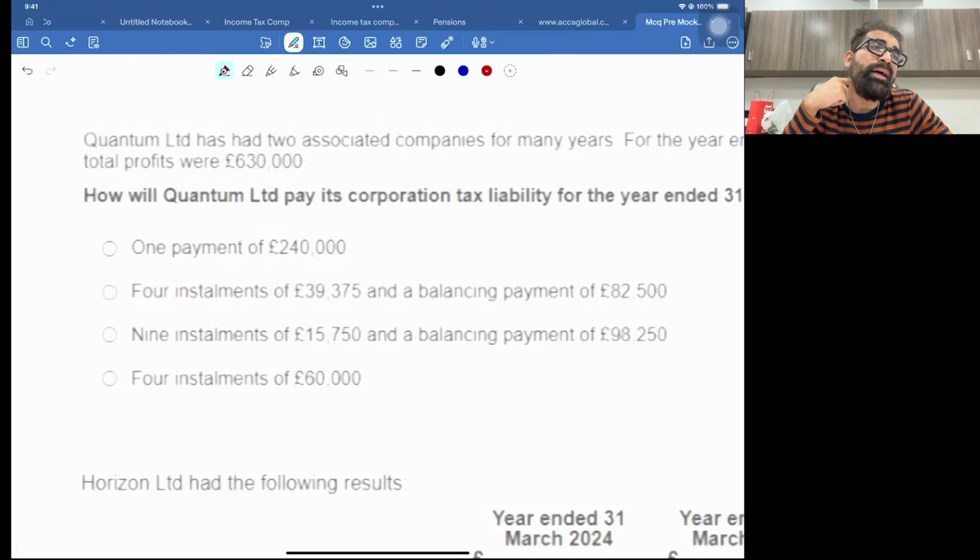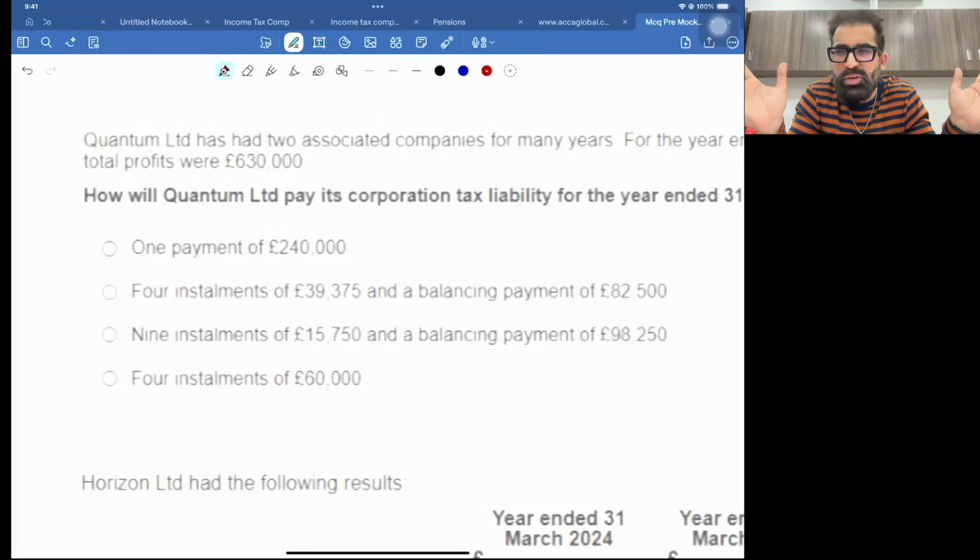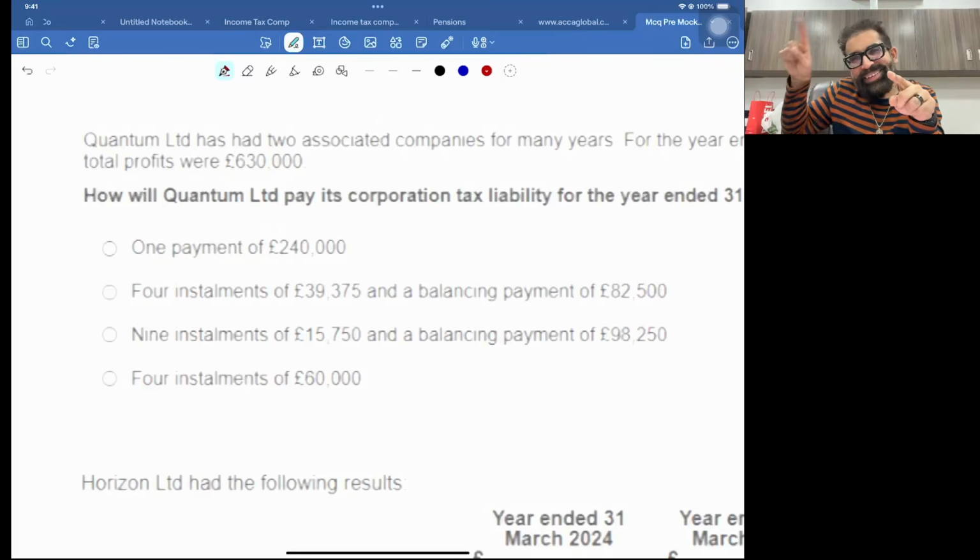But the large company pays tax in 4 installments. Hope you remember, there was a topic you did in class, that sometimes you are a large company in the current year, but still you are exempt from installments. You don't need to pay tax in installments. And what is the condition? Last year you are not large. But if you were large in the last year, then this year no exemption for you. Okay, so let's see.